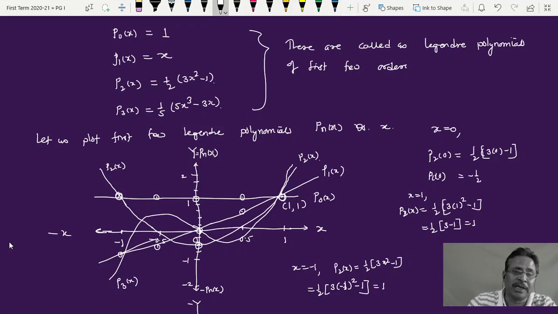Now take any order, P10x, P20x, P100x, it doesn't matter; for every polynomial you will find that each and every polynomial passes through this point (1, 1), and that is the speciality. That's why this is a special function.